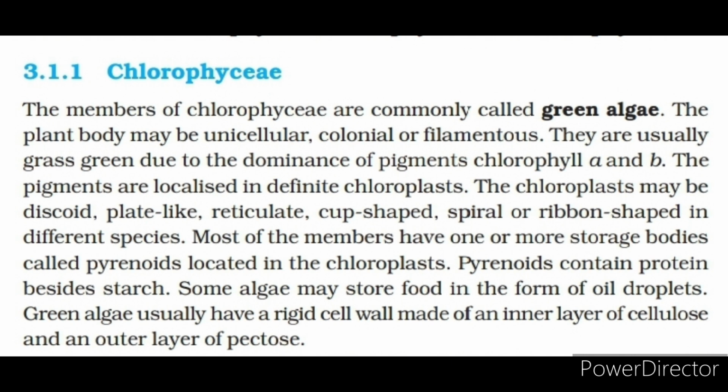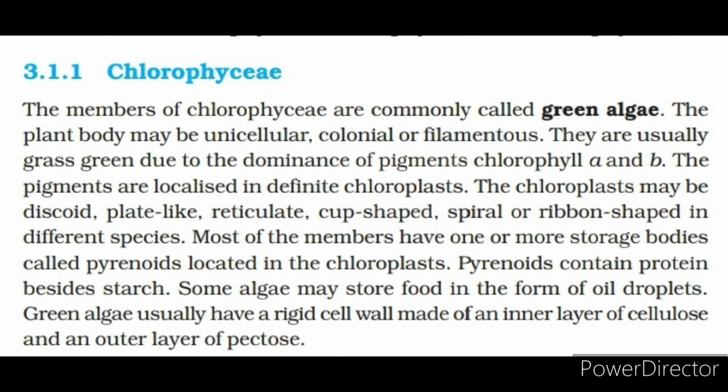They are usually grass-green due to the dominance of pigments chlorophyll A and B. The pigments are localized in definite chloroplasts. The chloroplasts may be discoid, plate-like, reticulate, cup-shaped, spiral or ribbon-shaped in different species. Most of the members have one or more storage bodies called pyrenoids located in the chloroplasts.